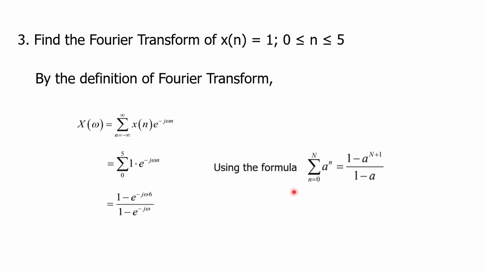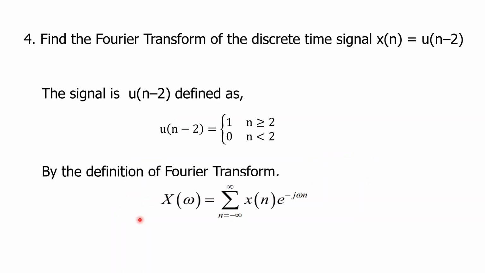We must apply a power n for a finite sequence; it is not infinity. So for this type of finite series we will use this formula. According to this formula it will become 1 minus e power minus j omega 6 by 1 minus e power minus j omega. This is for a finite sequence.